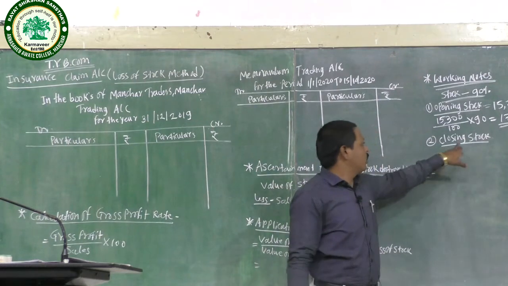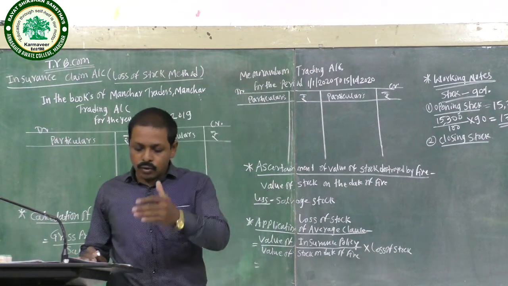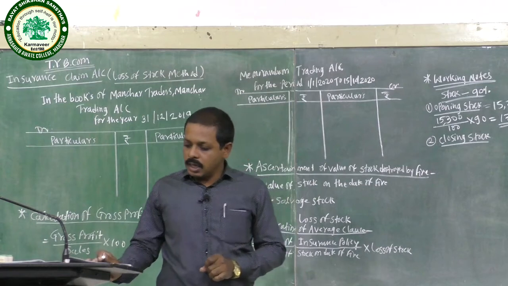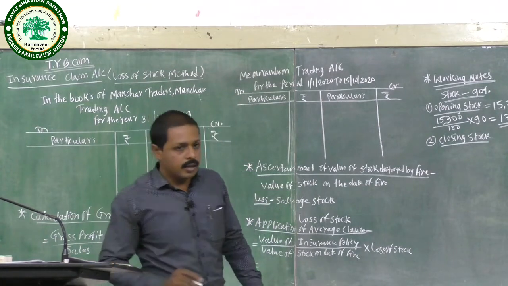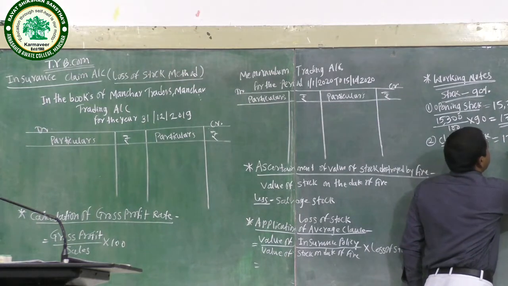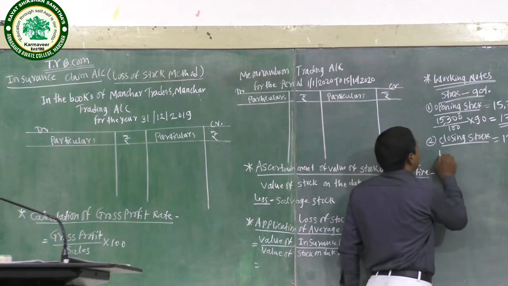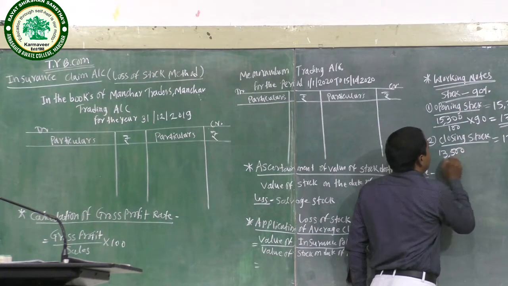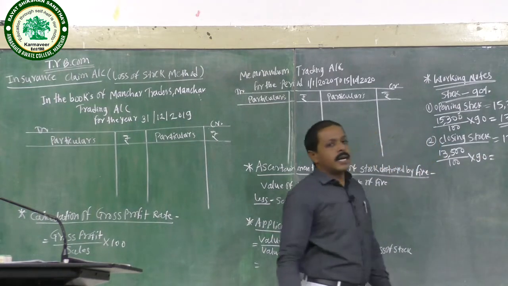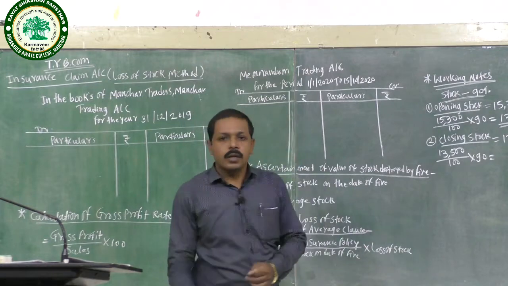Next, calculate the closing stock. The closing stock on 31st December 2019 is rupees 13,500, which is 90% of cost.